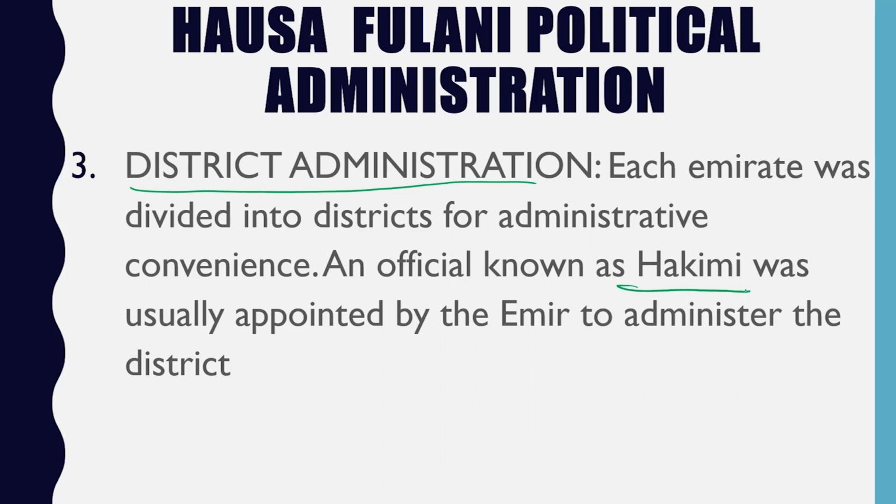So each emirate was divided into districts for administrative convenience. Take note of the words administrative convenience, to make the job easy. And that shows how the Hausa Fulani had what is called a centralized system of governance. That's what we refer to it as, because all the powers were going to the emir. All reports, everything must get to the emir, from the Hakimi to the lesser emir, from the lesser emir to the senior emir.